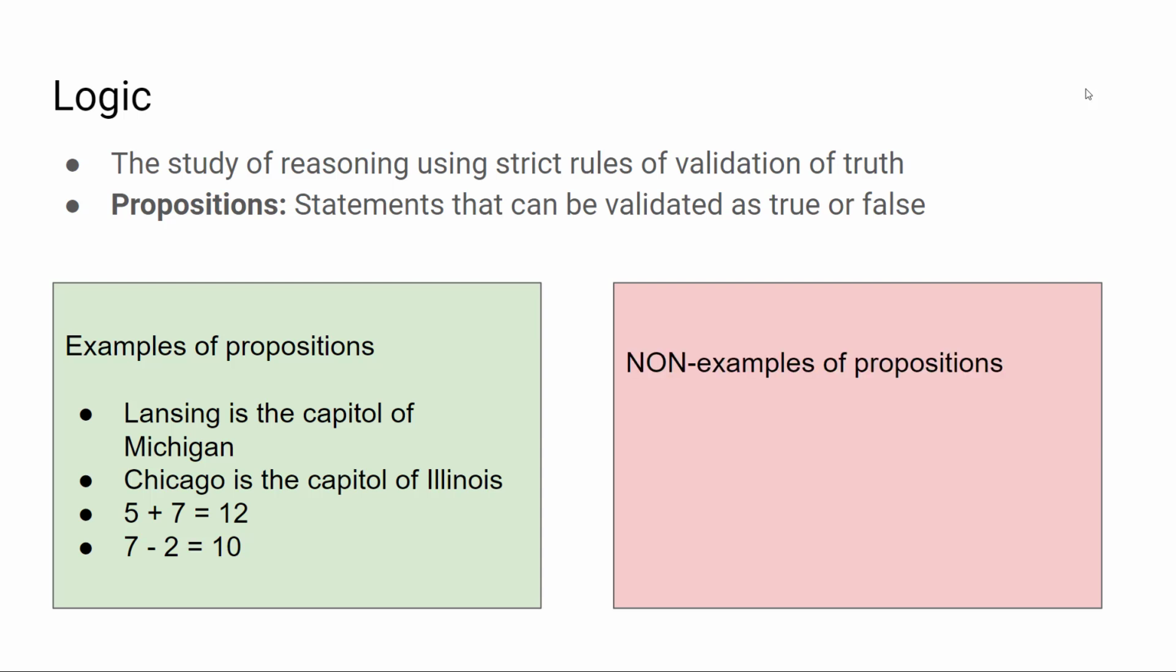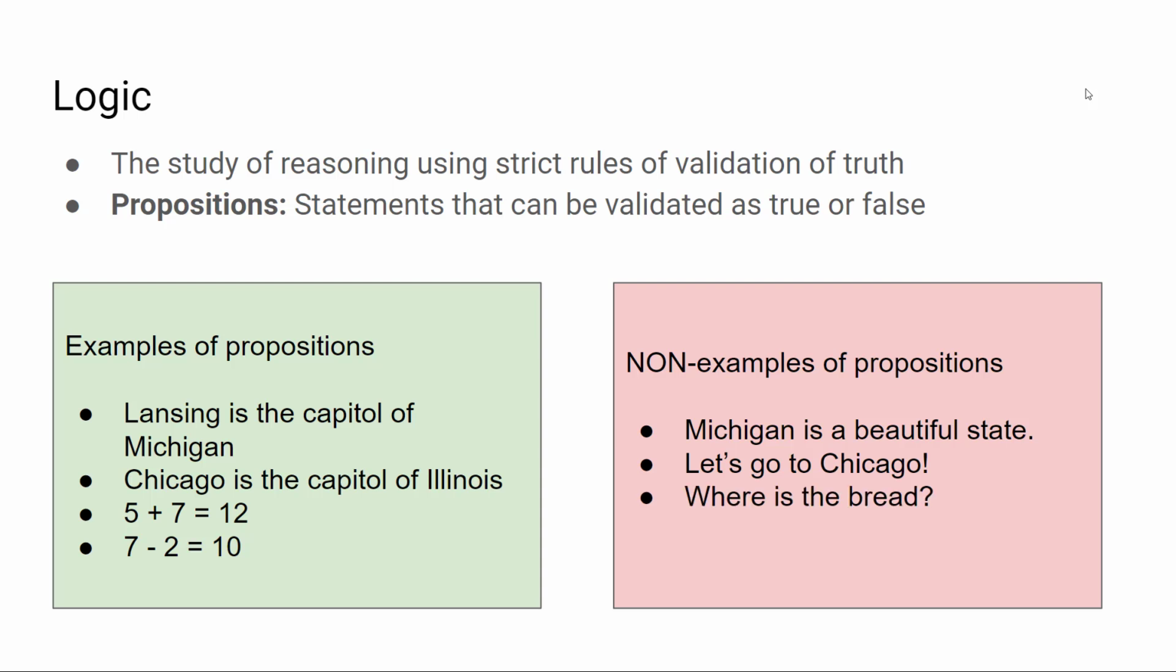Some non-examples, those are things that are not propositions, include: Michigan is a beautiful state. Now, this is a complete sentence, but it's an opinion or a judgment call and cannot be objectively evaluated as true or false. I happen to think it's true, but you might not. Let's go to Chicago. A complete sentence, but this is an imperative, not a statement that is either true or false. You can agree that you'd like to go to Chicago, but this is different from saying that this statement is true. True, false values don't really make sense here. Where's the bread? Also a complete sentence, but it's a question, and questions don't have truth values.